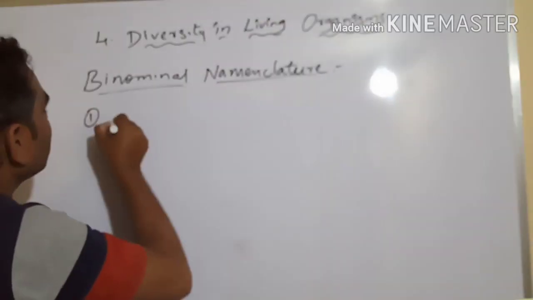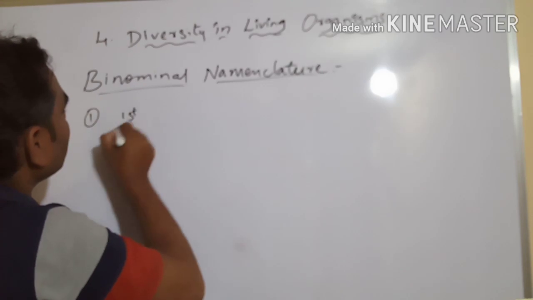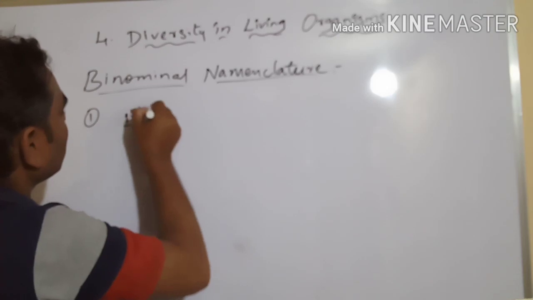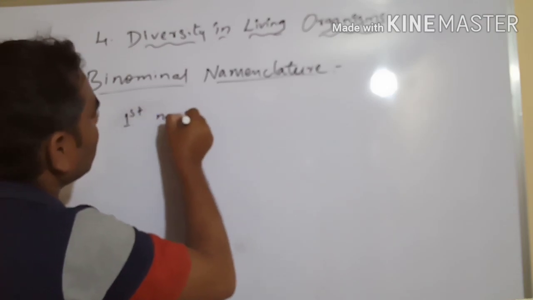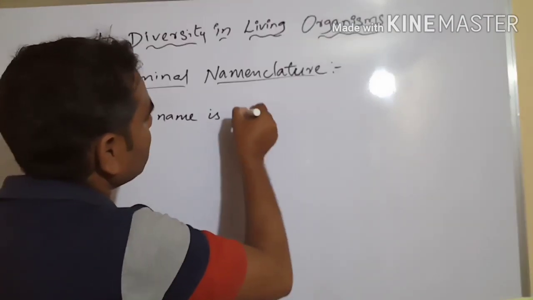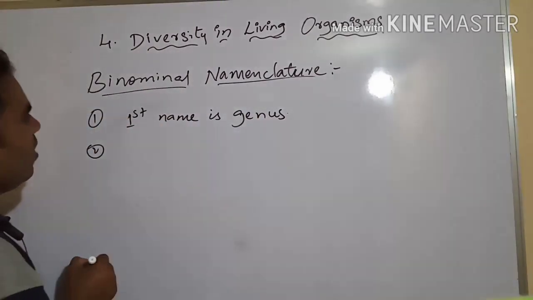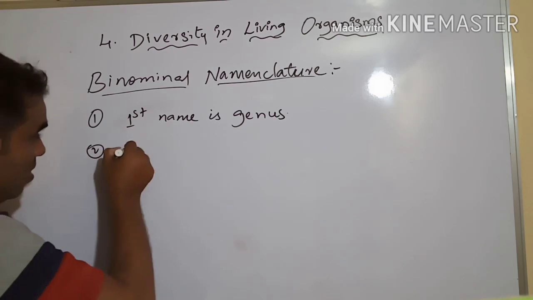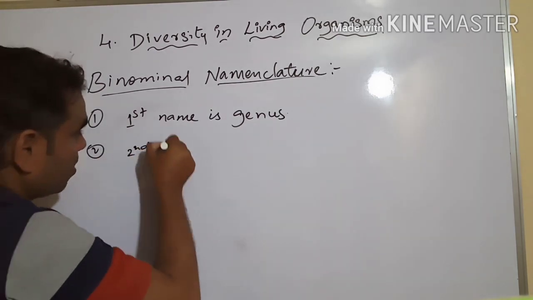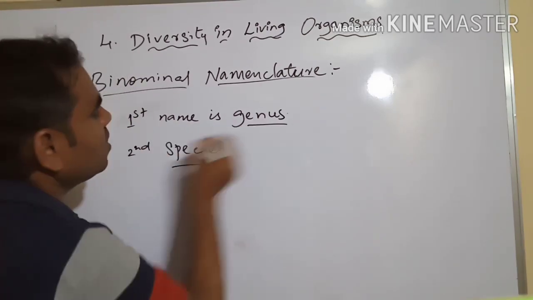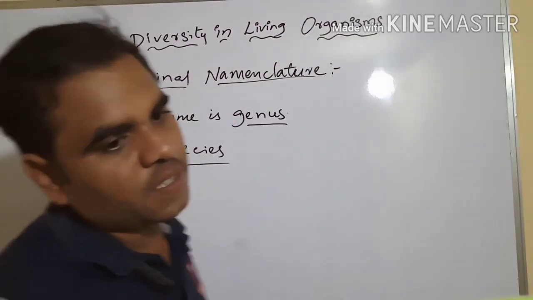We have to write it like this: first name is genus, second is species. Okay, genus and species.